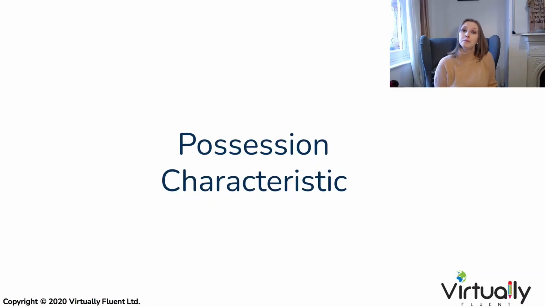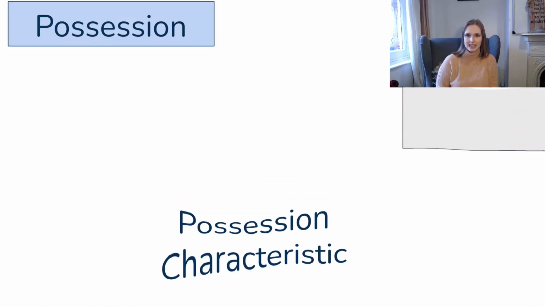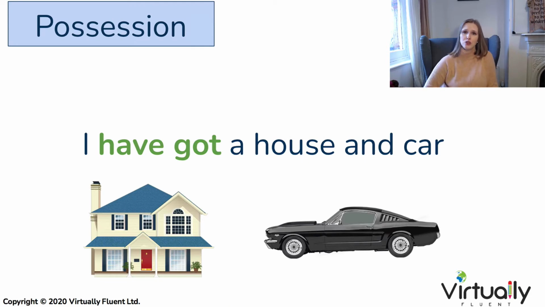So the typical meaning of have got in English is either possession or a characteristic. So we can use it to say that you are the owner or the possessor of something. I have got a house and car. I own a house and car.